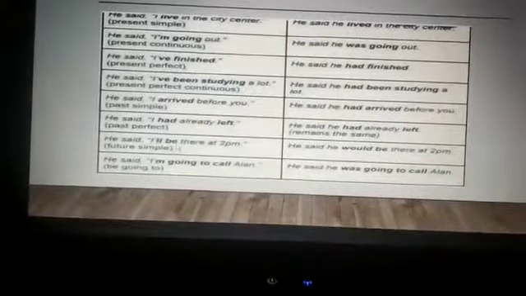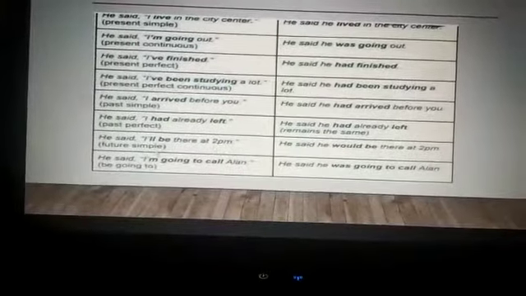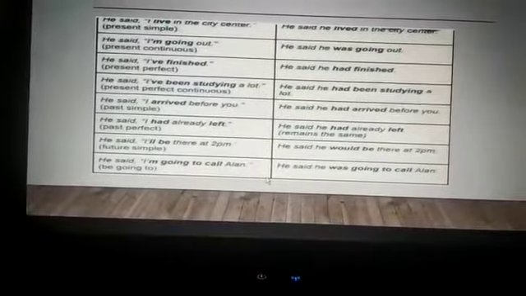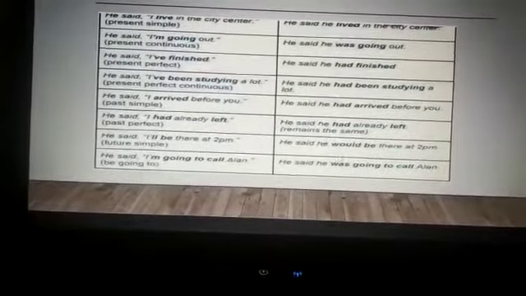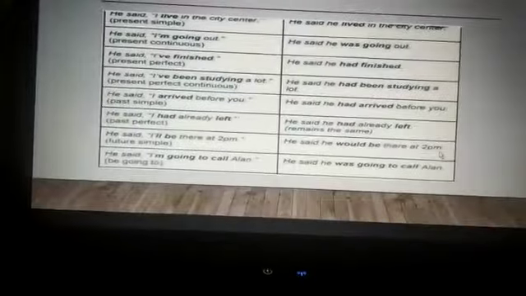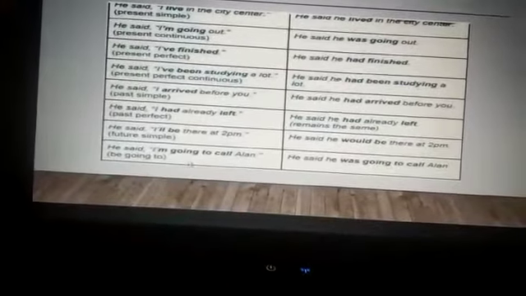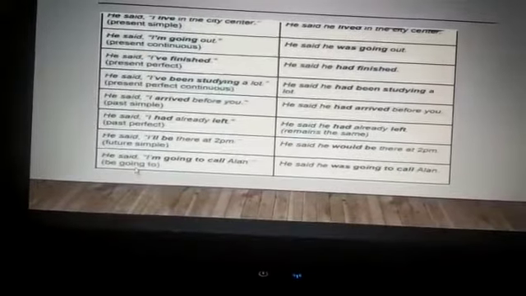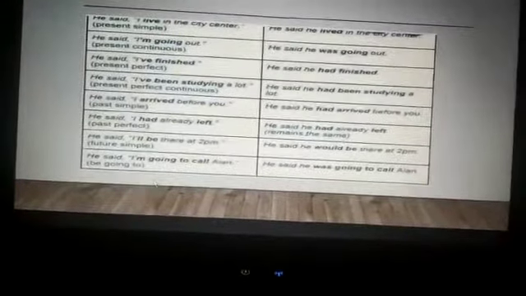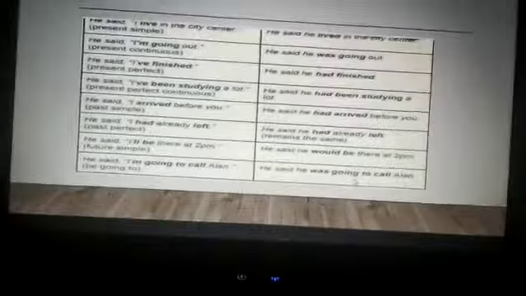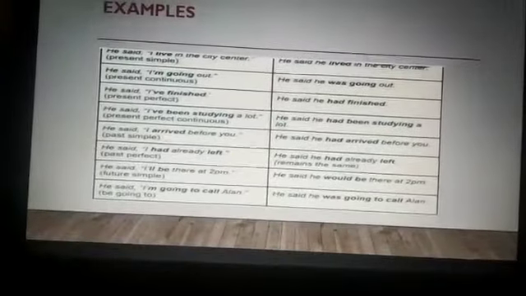He said, "I'll be there at 2 p.m." It's a simple future. So it will change to, he said that he would be there at 2 p.m. He said, "I'm going to call Ellen." And it will change to, he said that he was going to call Ellen. So I hope this changing of sentences from direct to indirect speech is clear to you all.